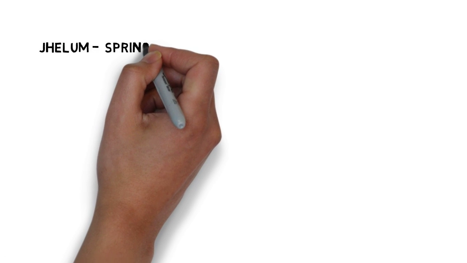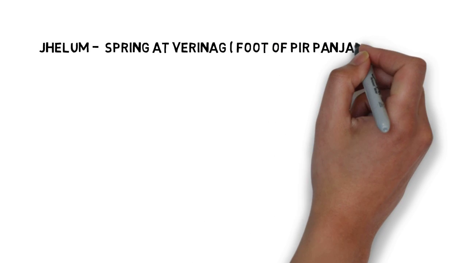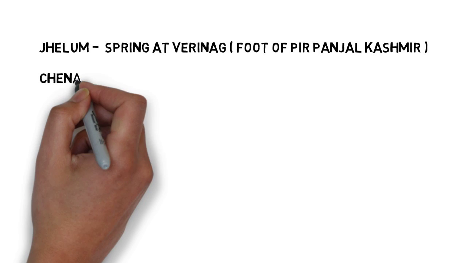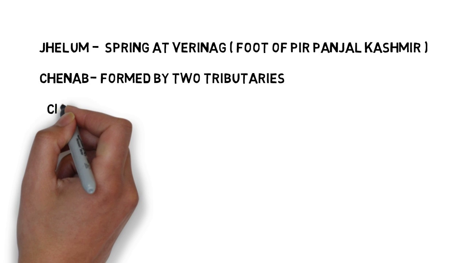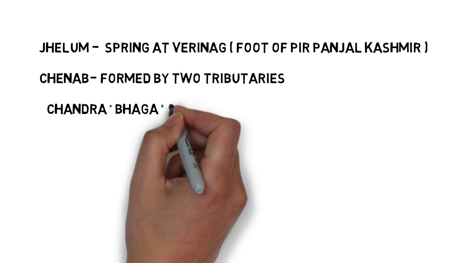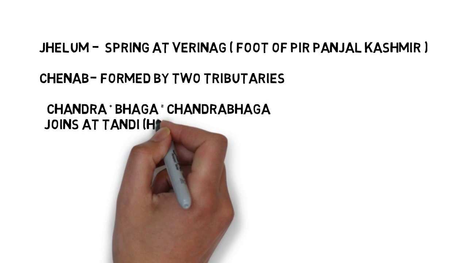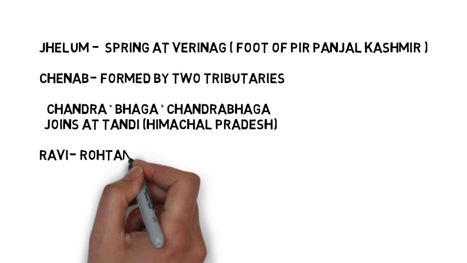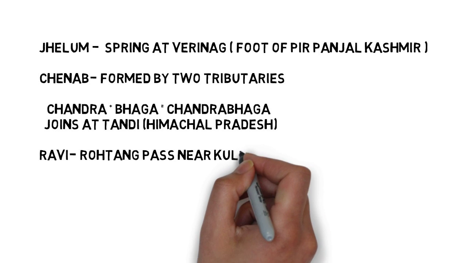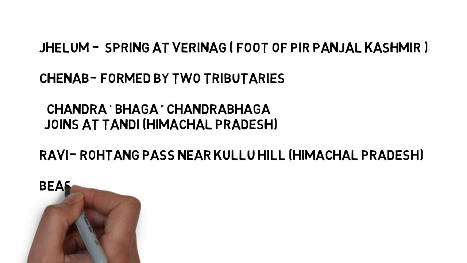Among these, Jhelum originates at a spring called Verinag at the foot of Pir Panjal in Kashmir, while Chenab is formed from the two tributaries Chandra and Bhaga, which join at Tandi in Himachal Pradesh, while Ravi originates near Rohtang Pass near Kullu Hill in Himachal Pradesh. Byas also originates from Byas Kund near Rohtang Pass. So to remember the origin of these rivers, you have to recall that Jhelum originates in Kashmir, while Chenab